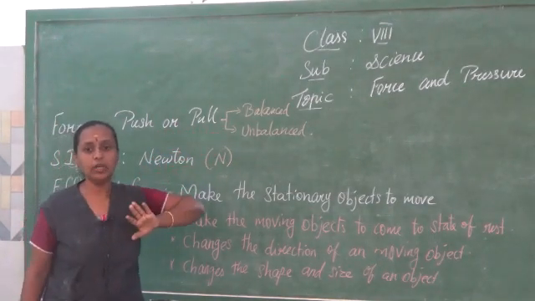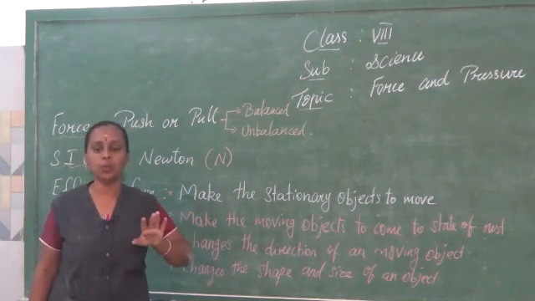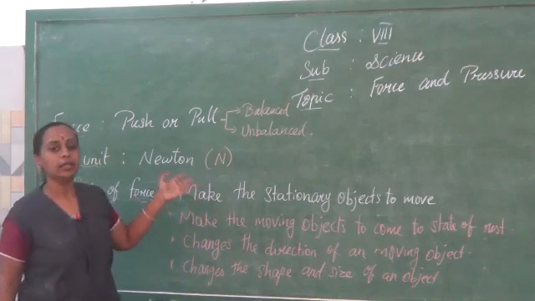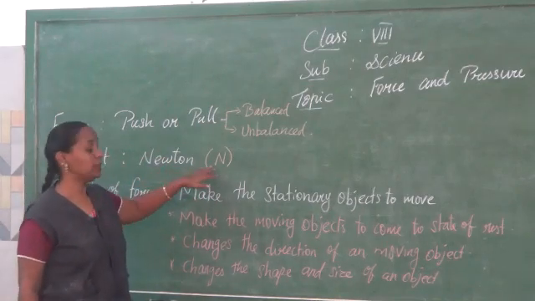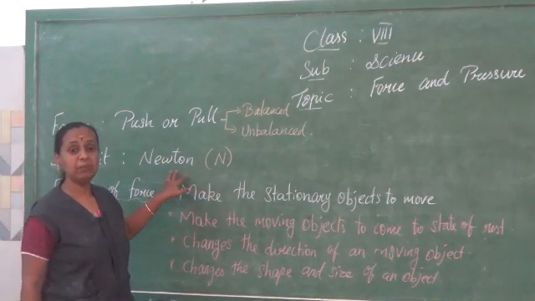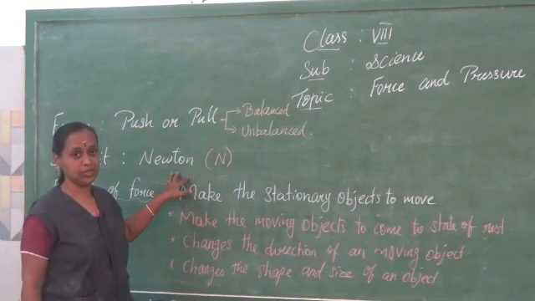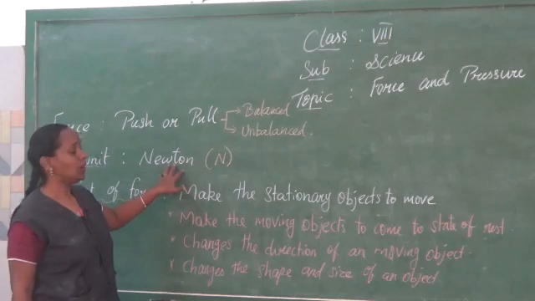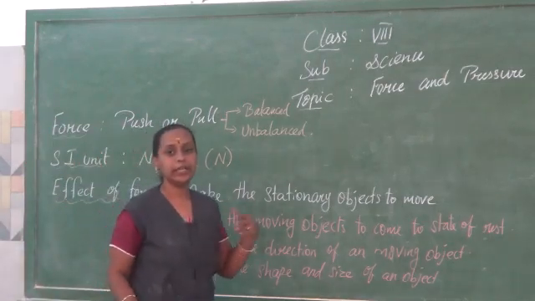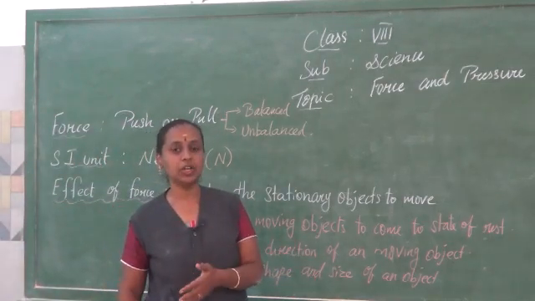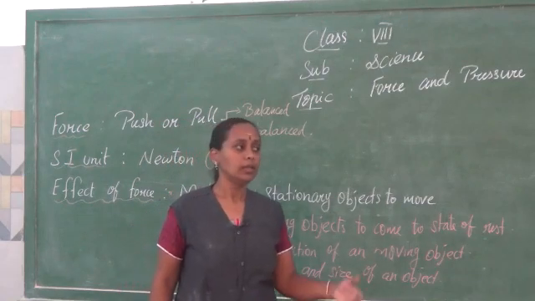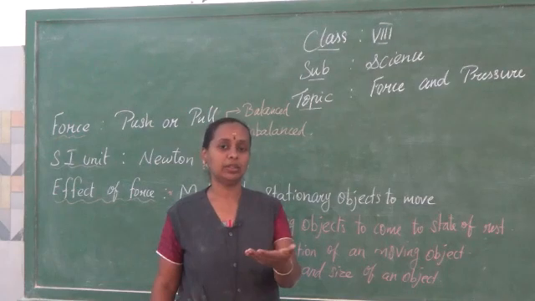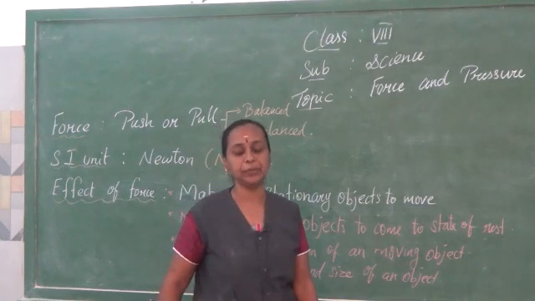When you want to open a door, you have to give a great push to open the door. So, that is a force you are applying on the door. And the SI unit of force is Newton, which is named after the scientist Isaac Newton. So, the SI unit of force is Newton. Now, we know that the direction of force is in the direction of the push or pull applied. I have explained this with the tug of war example.